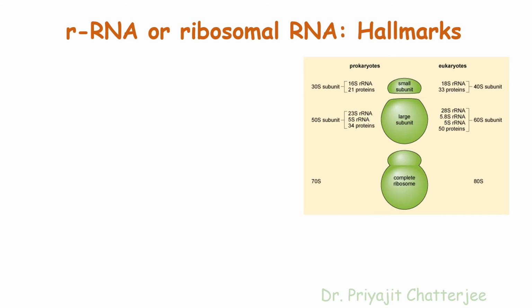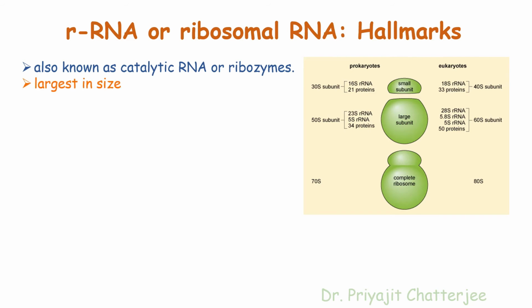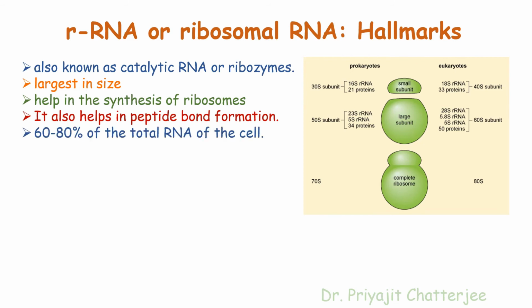Ribosomal RNA or rRNA is also known as catalytic RNA or ribozymes. They help in the synthesis of ribosomes and help in peptide bond formation. Ribosomes are made up of rRNA and protein. rRNA constitutes about 60 to 80% of the total RNA of the cell.